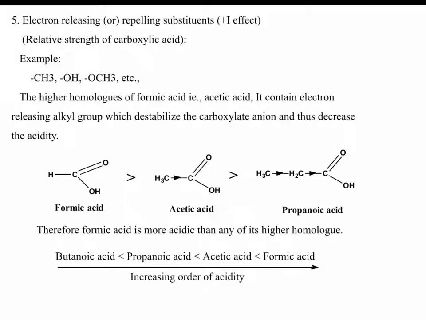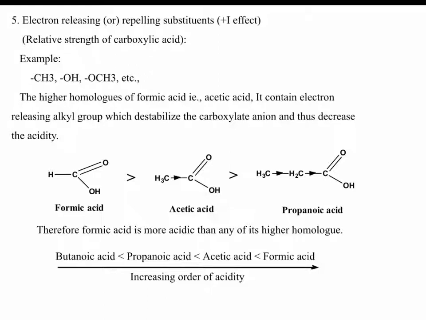Here we also discuss relative strength of carboxylic acids. What groups act as electron releasing? Alkyl group, hydroxyl group, methoxy group. These groups act as electron releasing, and they donate electrons.